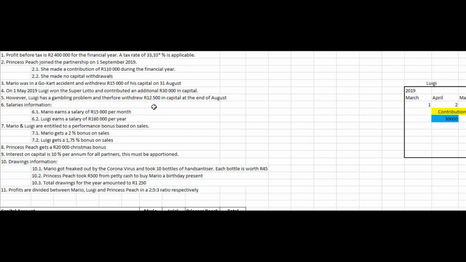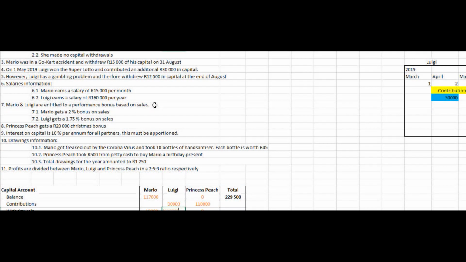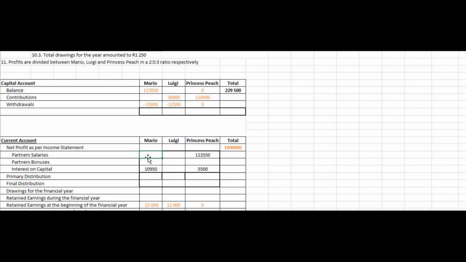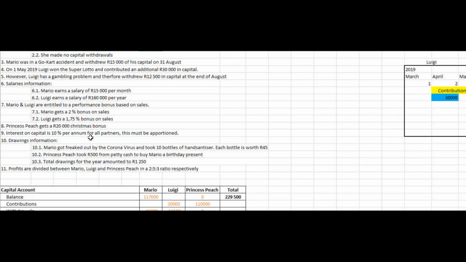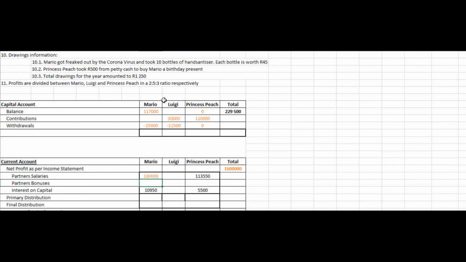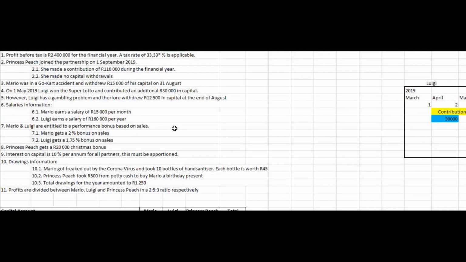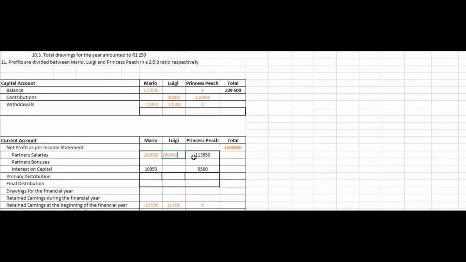Next, we have some information relating to salaries. Mario earns a salary of 15,000 Rand per month. So if we go to partner salaries under the current account, we know that he earns a salary of 15,000 Rand per month. However, we need to get this to be a yearly figure, so we'll multiply that by 12. And then it says that Luigi earns a salary of 160,000 Rand per year. So because this is already a yearly figure, we can just input it as it is, so 160,000 Rand. And you can see that we are given the figure for Princess Peach.